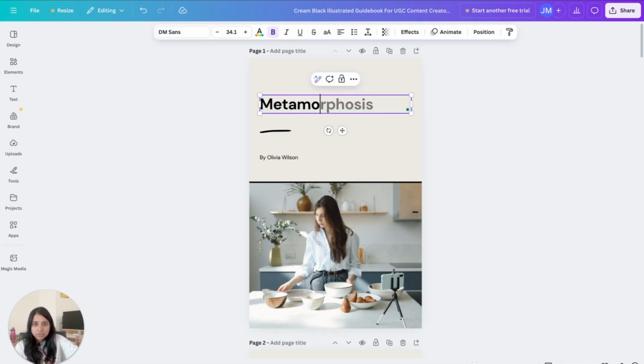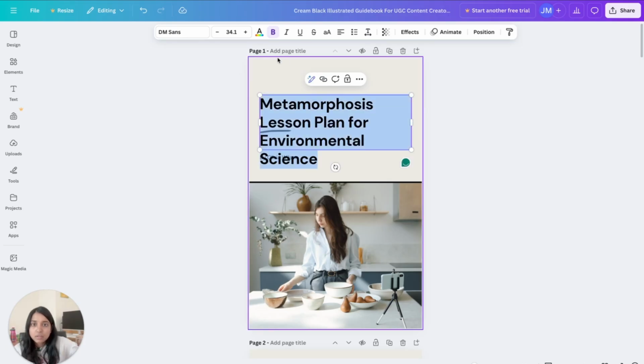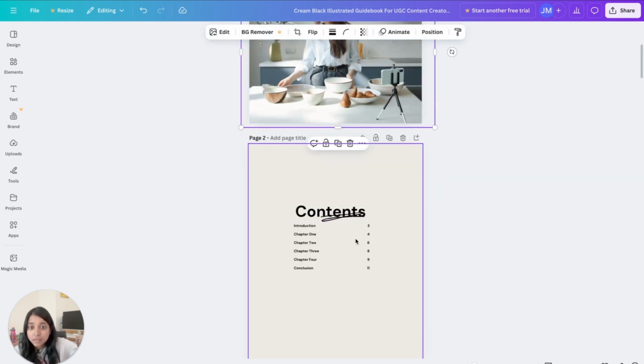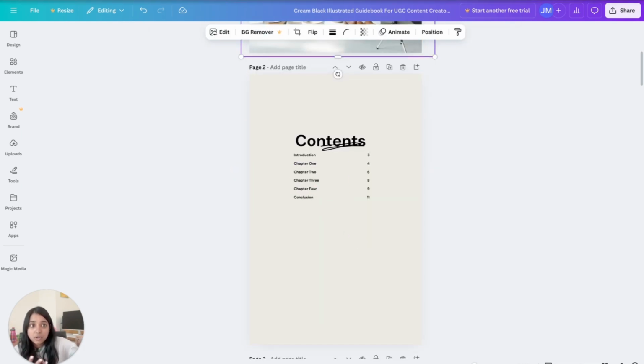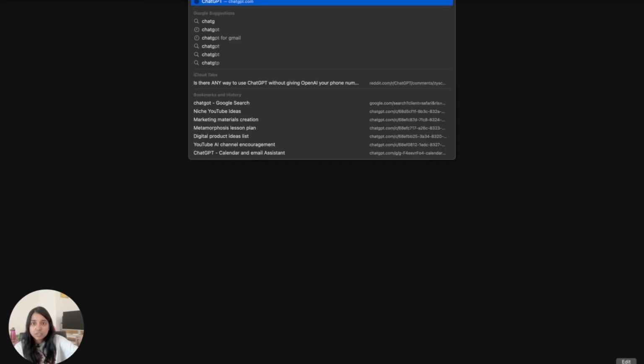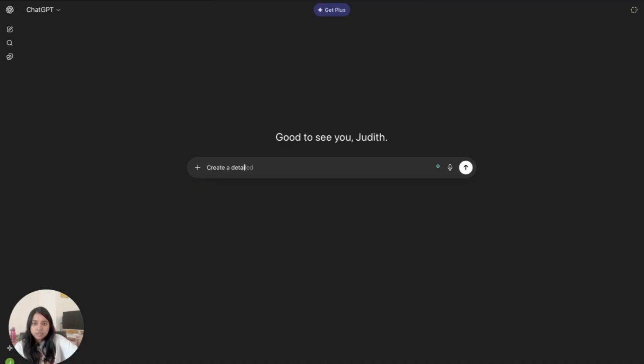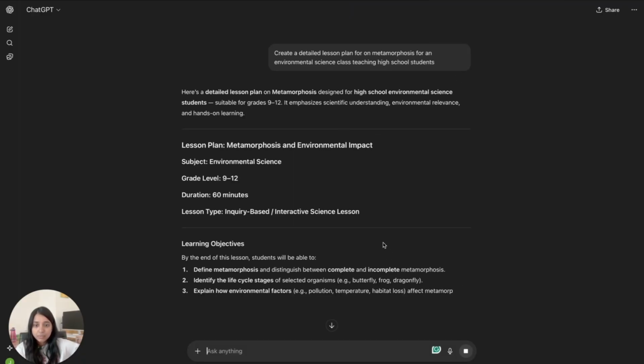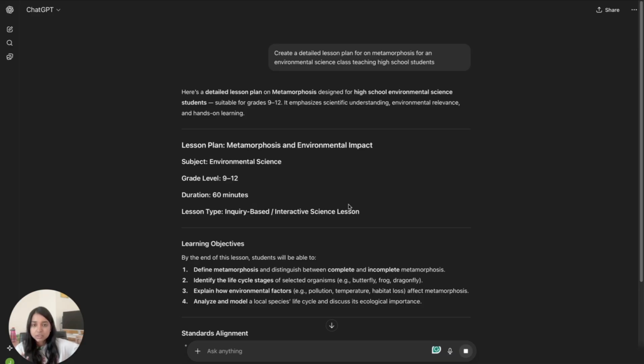So, metamorphosis lesson plan for environmental science. And then you're going to reduce that and then edit your name, change out the photos however you like, and then you can include the contents. Now for content ideas, of course, you can go back to ChatGPT: create a detailed lesson plan for me on metamorphosis for an environmental science class teaching high school students. And again, as a teacher, you're going to take this and incorporate your voice and edit it based on your experience and knowledge.